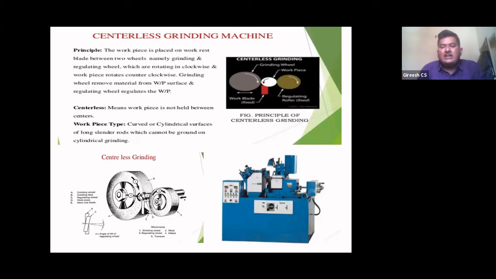As you remove one layer of the material, the diameter of the workpiece will become small. You have to again position the workpiece against the grinding wheel. The regulating wheel will support it. Once the diameter decreases, the regulating wheel pushes the workpiece against the grinding wheel so that further removal of material will take place.